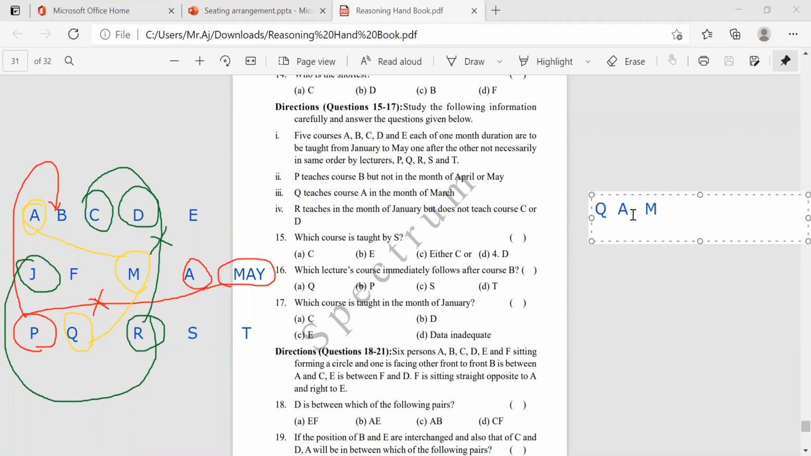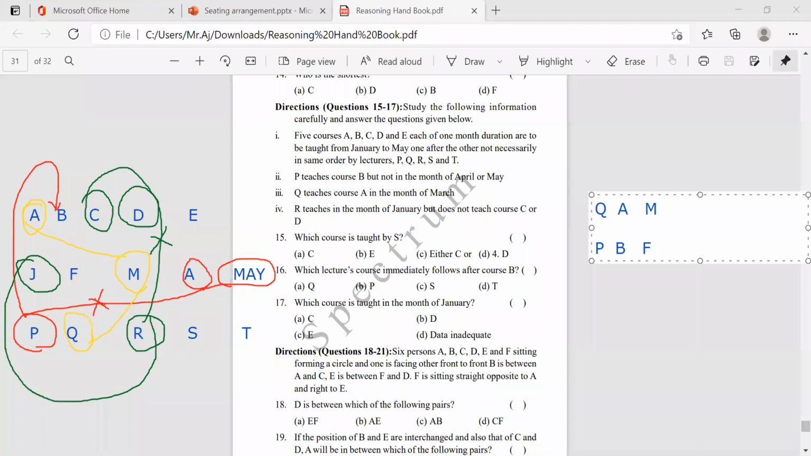And P, come to the P, it teaches the course B, not in the month of A and April and May. And here Q teaches March, R teaches January. So what's the remaining here? Only F. So we can say P will teach in the month of February.